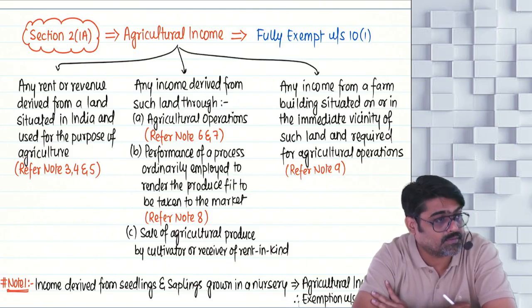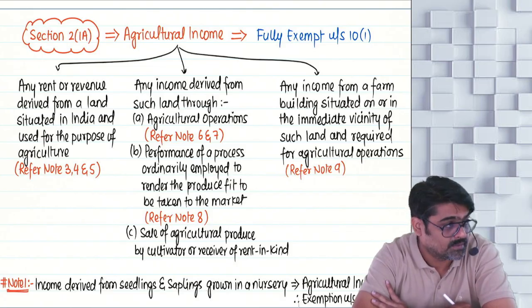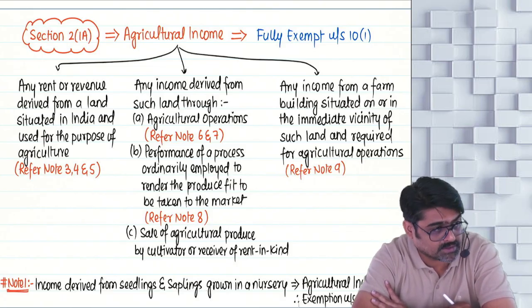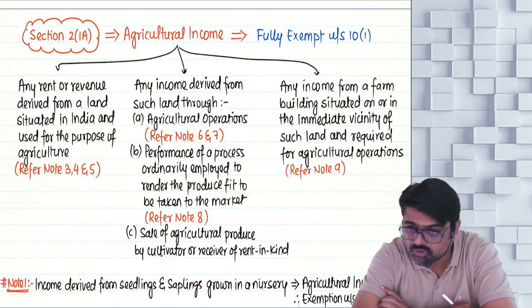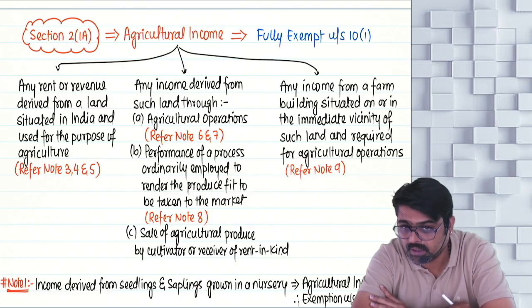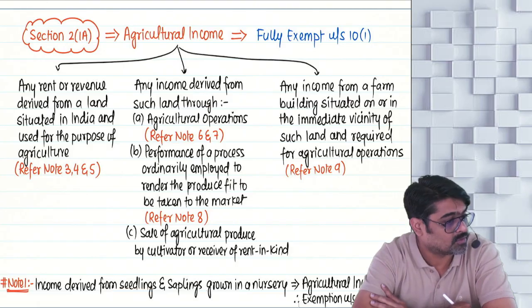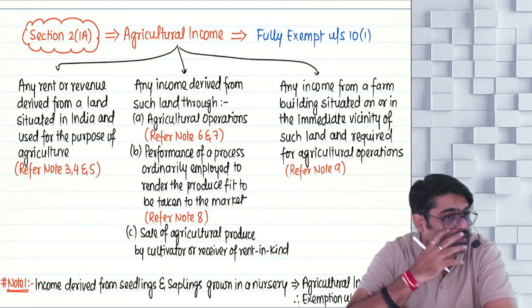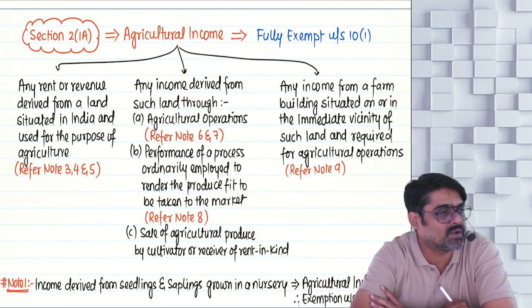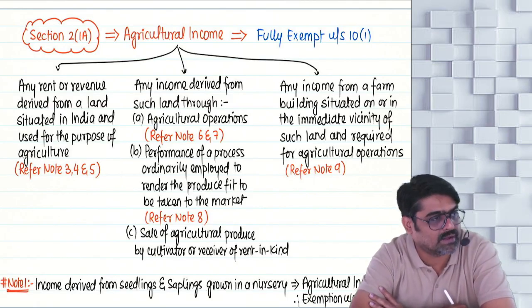This rent or revenue is from a land which is situated in India. The land must be situated in India, and the land must be used for agricultural purposes. So from this land, whatever rent or revenue is derived, that will be treated as your agricultural income.